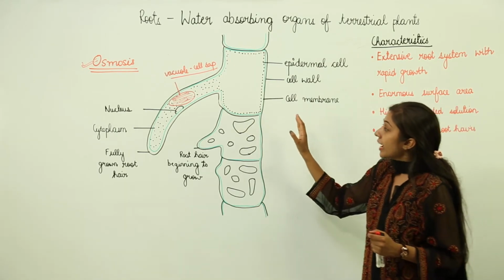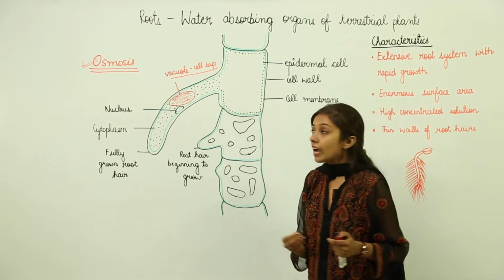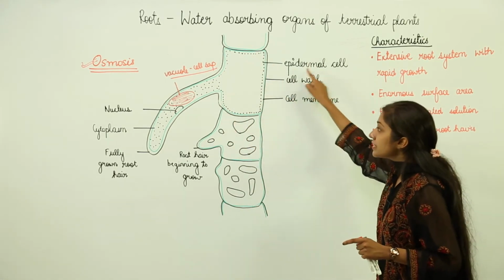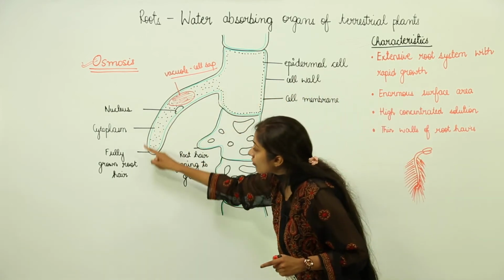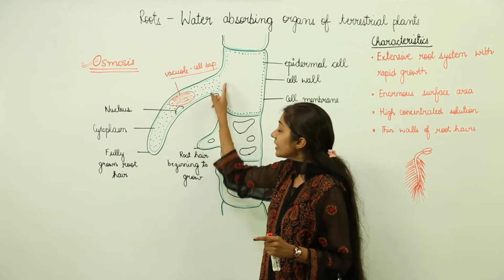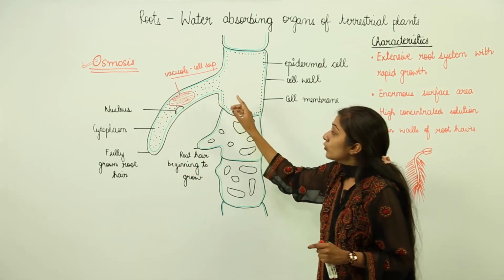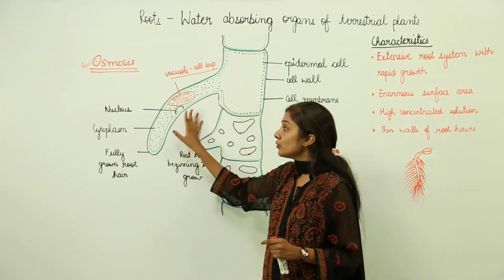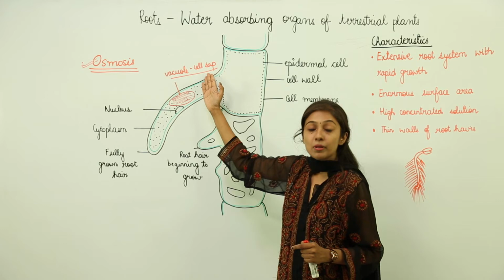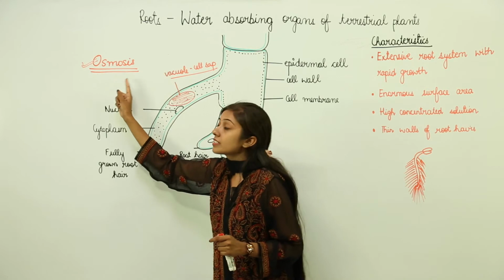When you are asked to draw the structure of a single fully grown root hair, just make the cells which we call the epidermal cells, and the outgrowth of this epidermal cell is what we call the root hair. When you draw the root hair, you have to show that it also contains nucleus, cytoplasm and vacuole. This vacuole contains cell sap which has dissolved salts in it, due to which the osmosis process is possible.